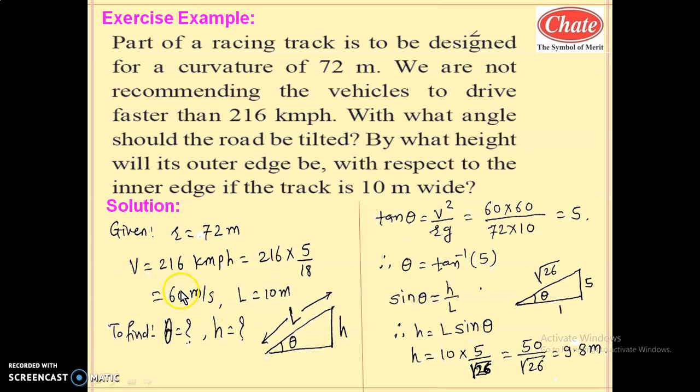So this is the safe speed. This value can be used in your formula because our formulas are for the safe speed limit. Here the width of the road is 10 meter. Width of the road means the road is banked, so this is the width of the road, that is like the hypotenuse, that is 10 meter. Here we have to find theta and h in this diagram. Let us see the solution in the next part.